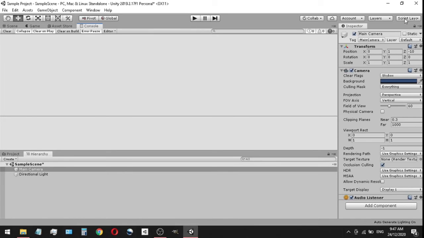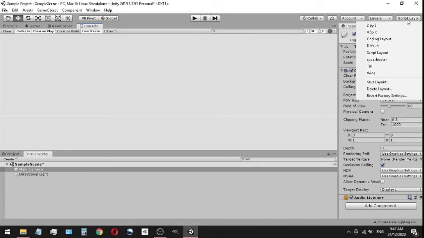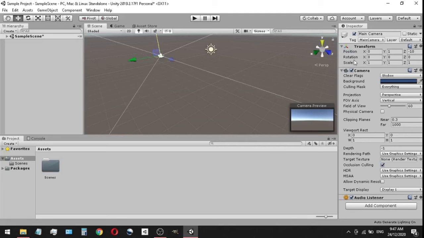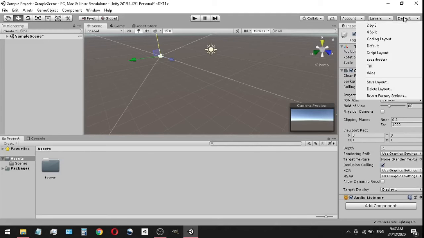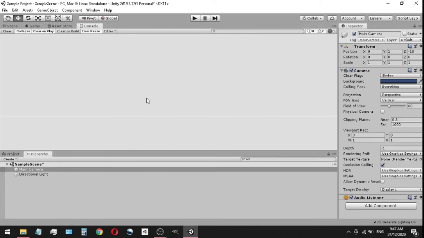So if you can see now, we are using a script layout. And if we want to go back to our default layout, all right, there we go. We're back at our default layout. But just very quickly, go right back to your script layout. All right, here we are.